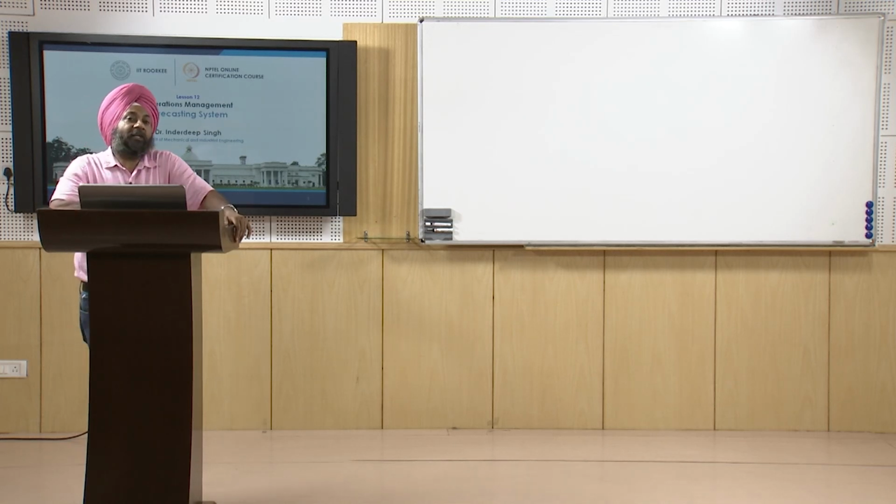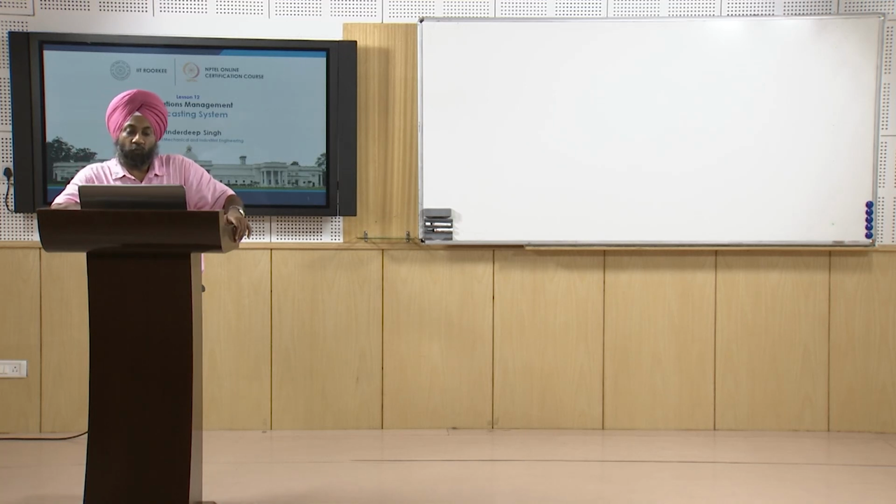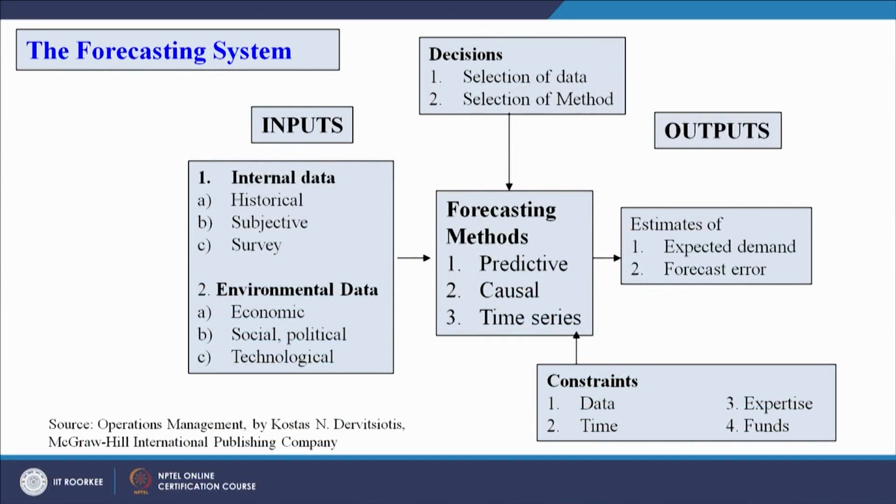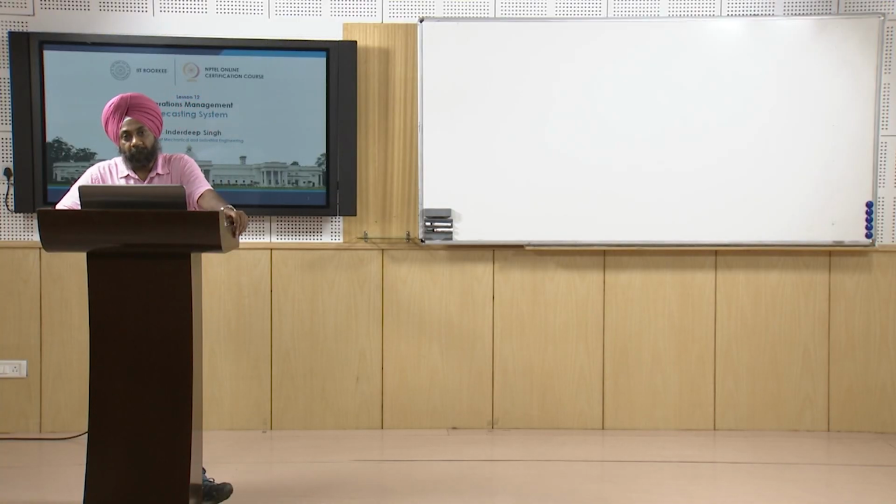So we have to be very choosy, very judicious, or very intelligent in extracting the data that we want to use for making a forecast. So the first decision in a forecasting system is the selection of the data. Then we have to see the selection of the method, because many of these methods listed here may require previous year's data, or maybe previous 3 years, 5 years, 7 years, 10 years data.